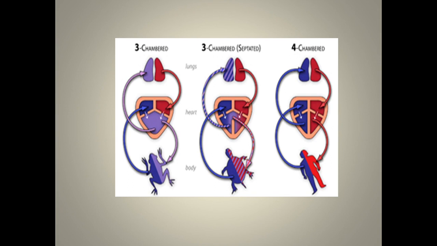Whereas the warm-blooded animals, we have a constant body temperature, and our body temperature does not change according to the outer environment.